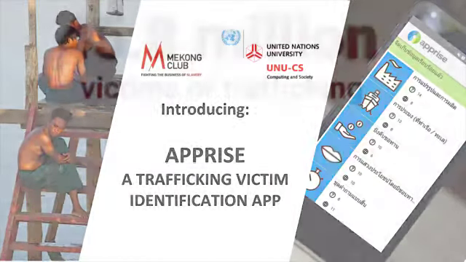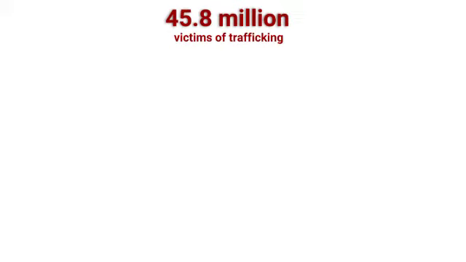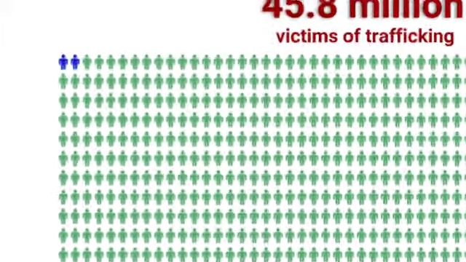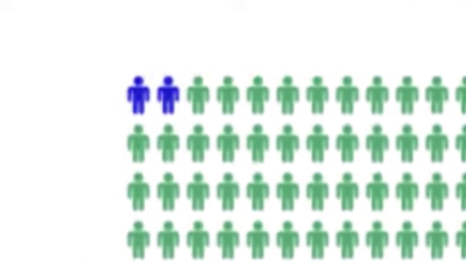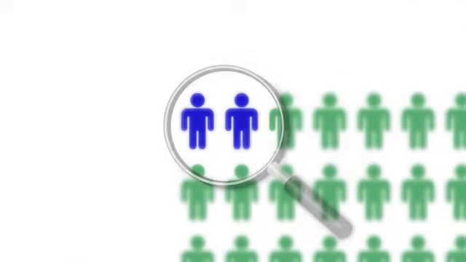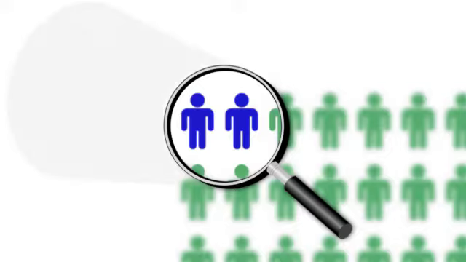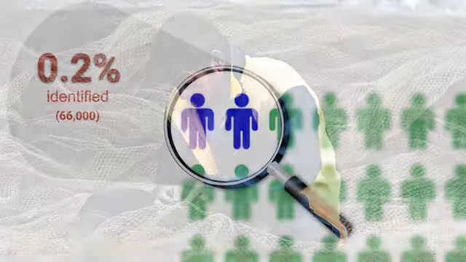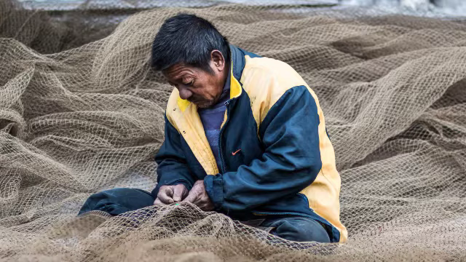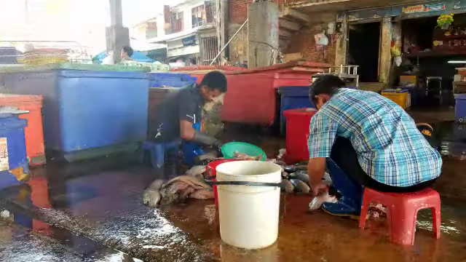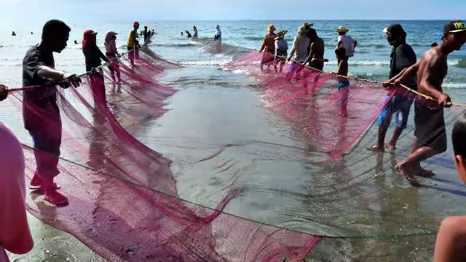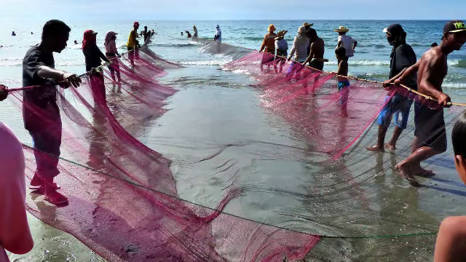There are over 40 million people in situations of modern slavery worldwide. Collectively, we are helping only 0.2% of the victims. This means that several men, women, and children, often migrant workers, are in situations of forced labor and human trafficking, and that only a very small fraction of them are being successfully identified and subsequently helped.